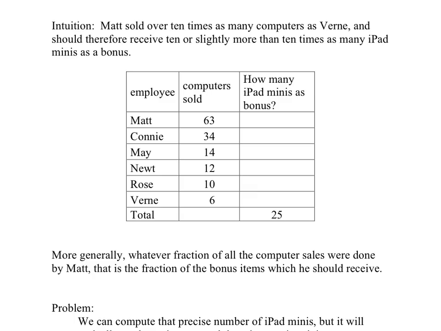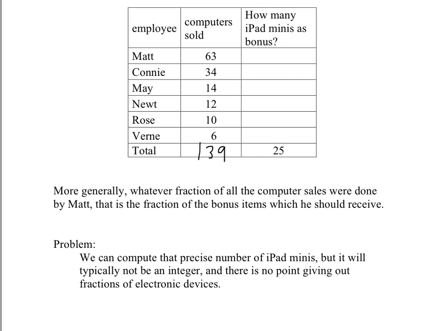So the crucial first thing we could think about here is, what is the total number of computers sold? That turns out to be 139 when you add them all up. And then we can say, well, Matt sold 63 out of 139 computers. That is a certain fraction of all the computers, and he should get the same fraction of 25 iPad minis. Okay, here's the problem. We can go ahead and compute the precise number of iPad minis that Matt is entitled to, based on his proportion of the sales accomplishments that year.